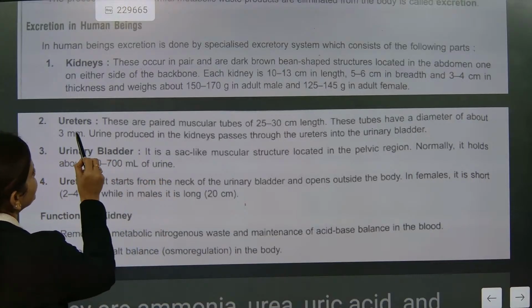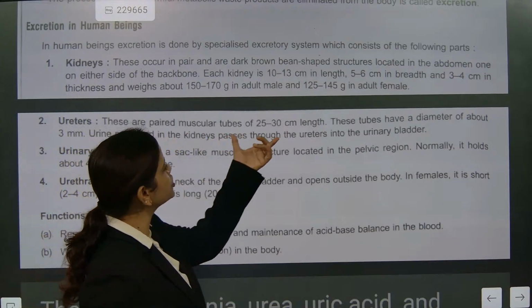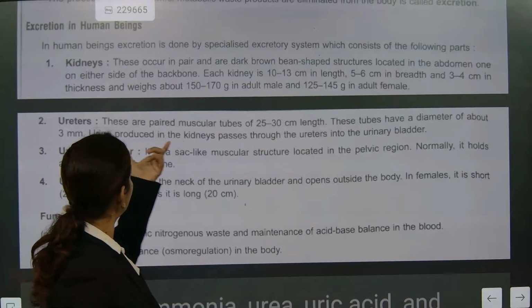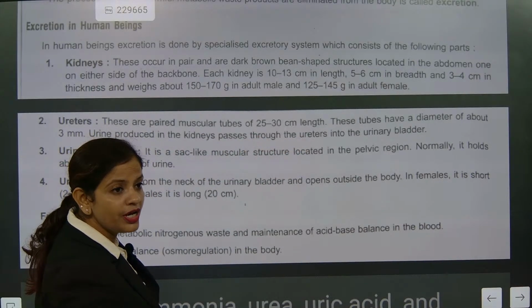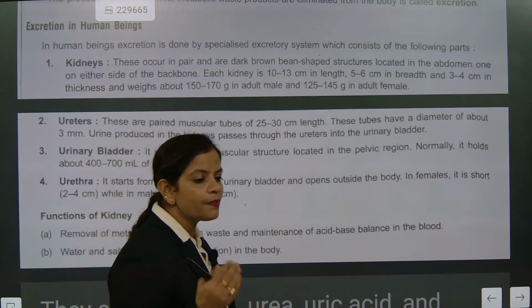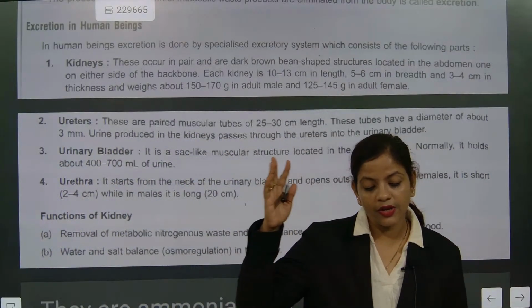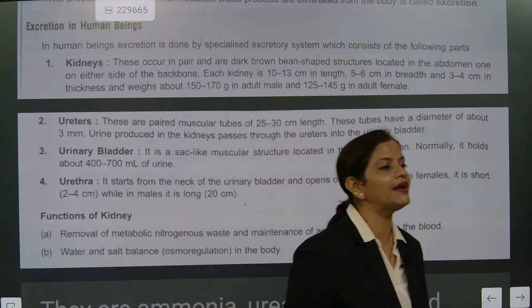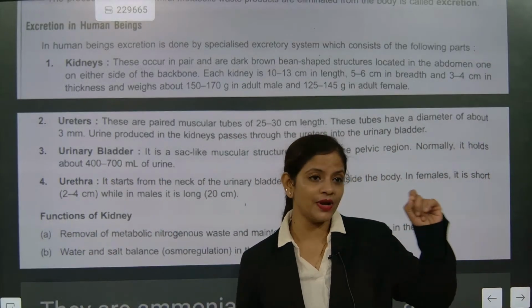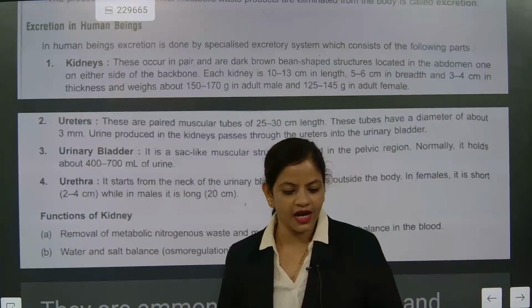Urine. And ureters are paired muscular tubes which pass the urine from kidney to bladder. So the passage of waste from kidney to bladder is done with the help of the ureter. And urethra is the opening. Understood or not?